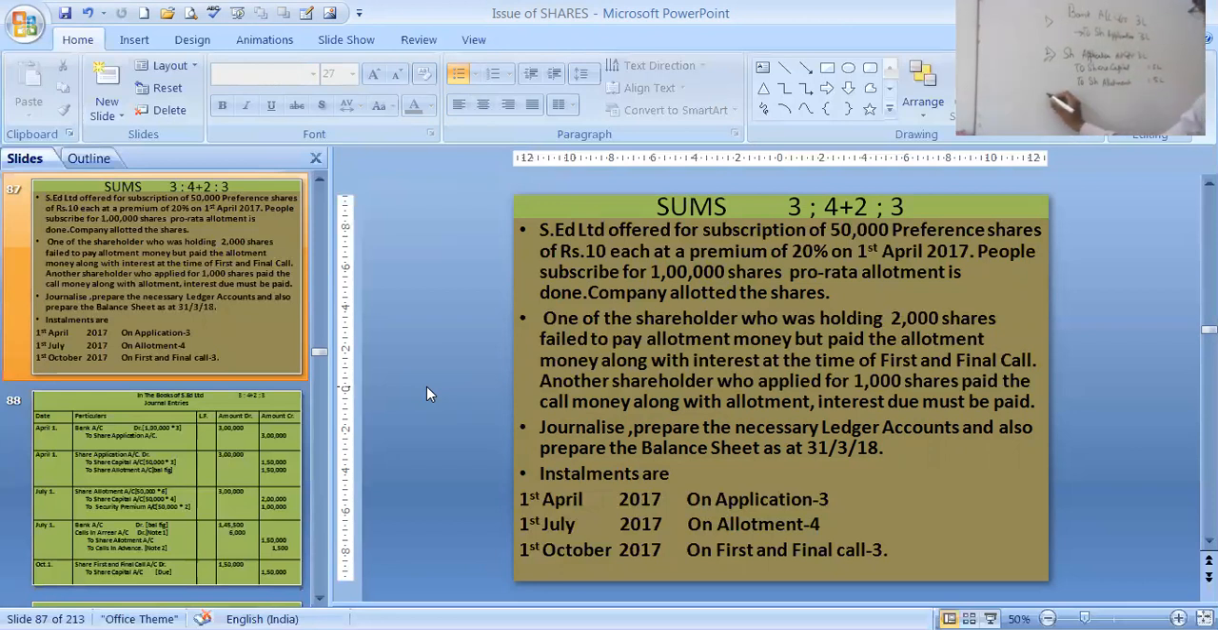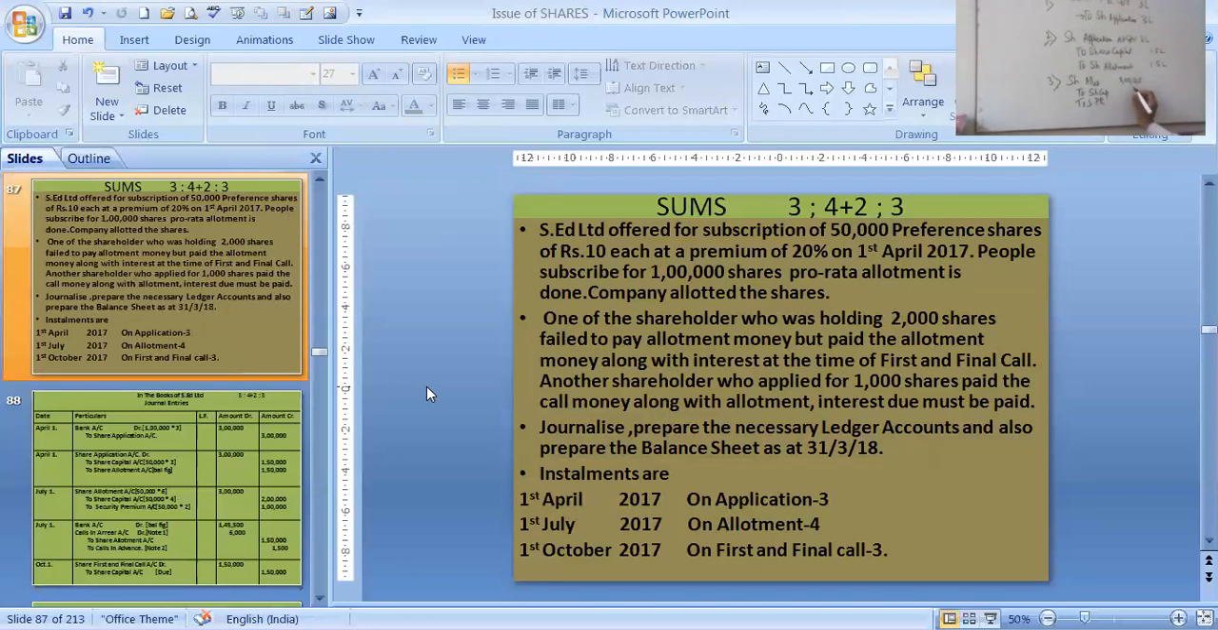We will pass the third entry, that is the due entry for allotment. The due entry, always remember, share allotment debited. How much will be debited? 6 rupees per share. 2 rupees is the premium. 20% premium on 10 rupees is 2 rupees. So 4 plus 2, 6. 6 into 50,000 is how much? 3 lakhs. We need 3 lakhs. To share capital and to security premium reserve.